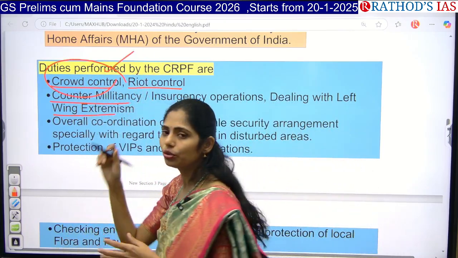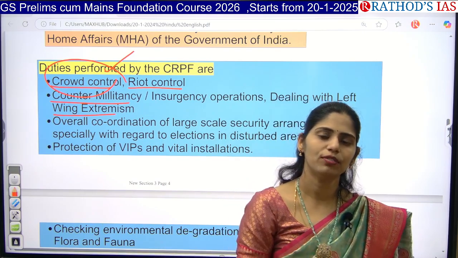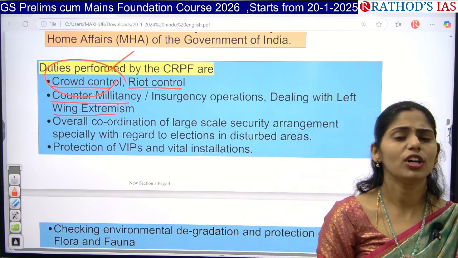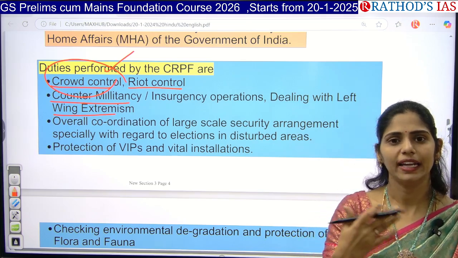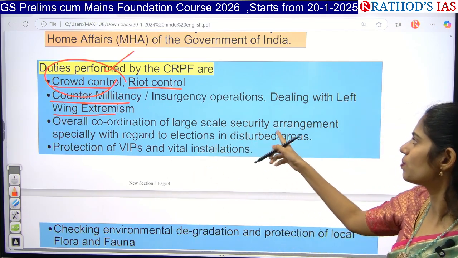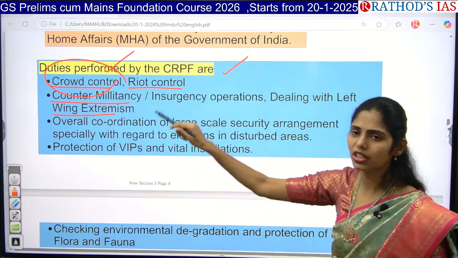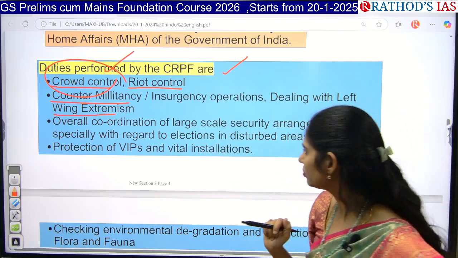If there is any huge crowd, we can take the help of the CRPF. So whenever you get an ethics-related case study on how you will manage a crowd, you can use the point that the CRPF can be used for crowd control.